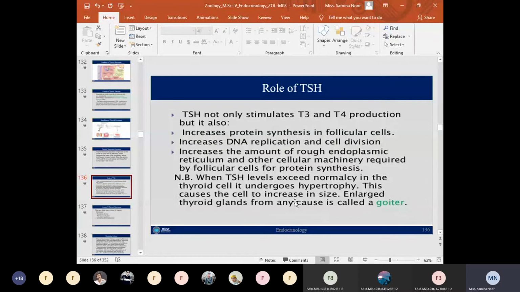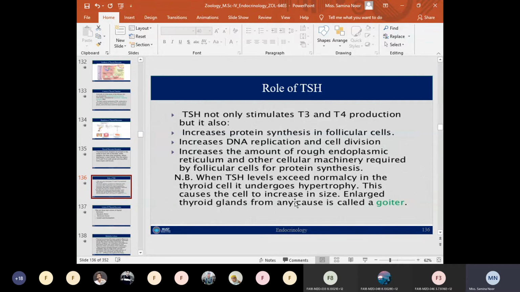Next is about the role of thyrotropin, or thyroid stimulating hormone. This hormone is secreted by the anterior pituitary in response to thyrotropin releasing hormone. So, the functions of thyroid stimulating hormone on the thyroid gland.